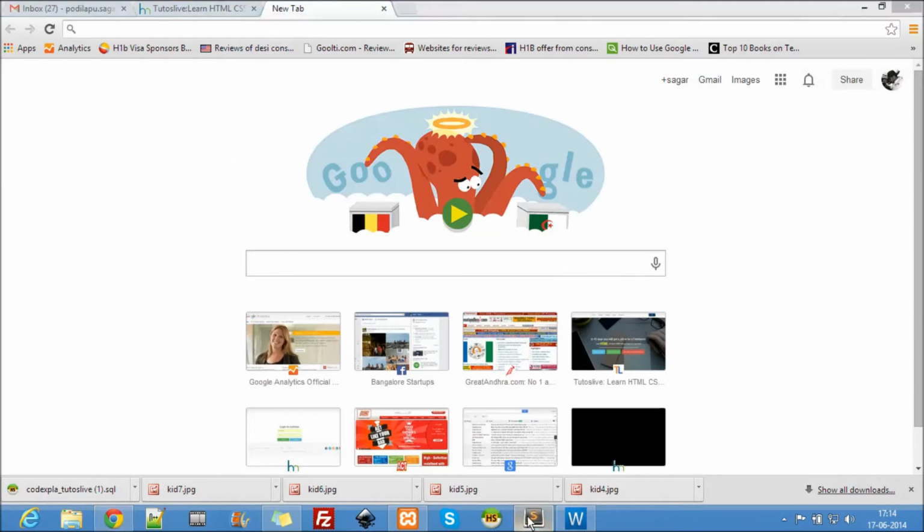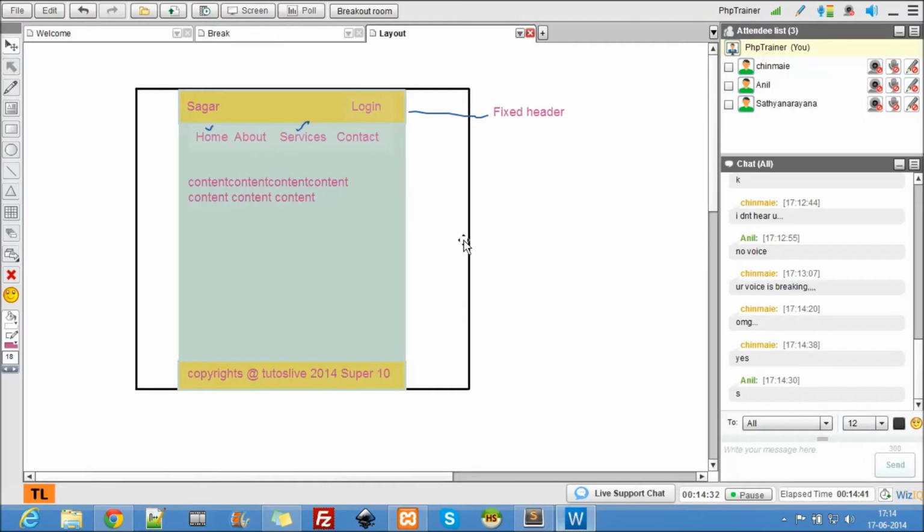So yeah, coming to this. That's a fixed header, and we'll see how we can do this particular layout. Shall we start? At the end of the class I'll be showing you guys an easy way to do this, so use technology to do some things. I don't suggest you do everything from scratch. I suggest you use a technology or a framework to do this.